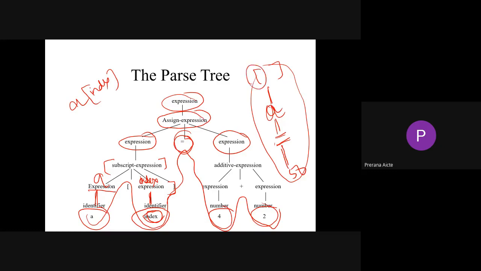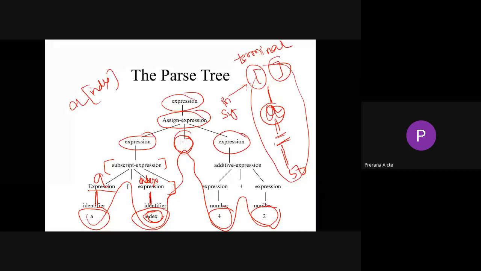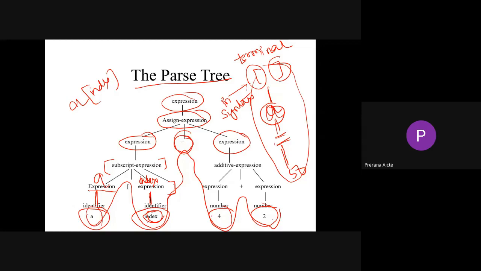Each and every token we call a terminal in the syntax analyzer phase or in the parse tree. Each and every token should be available at your leaf nodes, and all leaf nodes in the tree we call terminals.